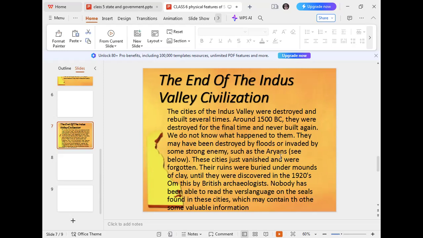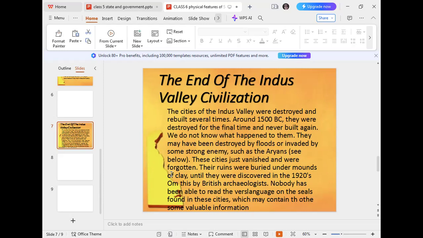After that, many invaders came and invaded these areas, such as the Aryans. These cities just vanished and were forgotten. Their ruins were buried under the clay until they were discovered in the 1920s by British archaeologists. So in the 1920s, the British archaeologists discovered the ruins of both the cities.